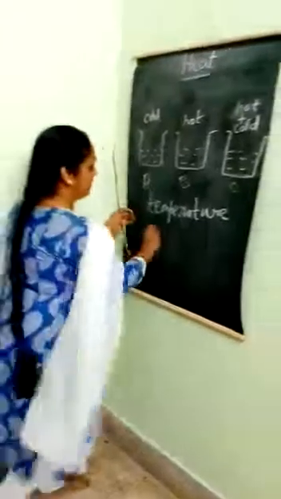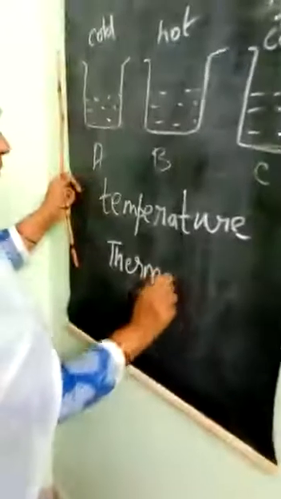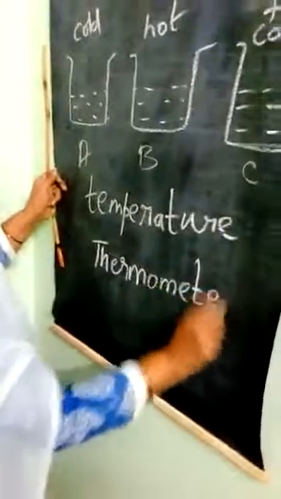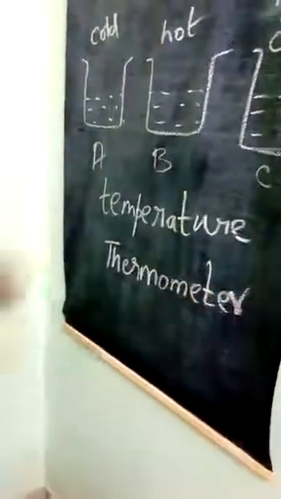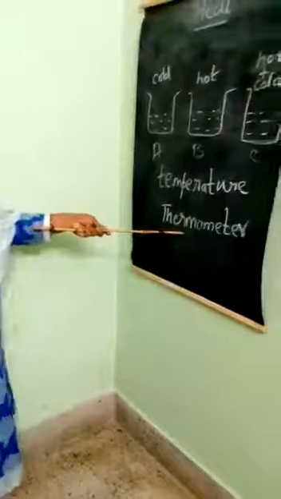Now we use a device called a thermometer. The thermometer is a device which measures the temperature of the human body.